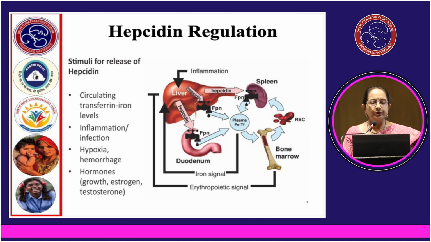Hepcidin regulation: stimuli for release of hepcidin are circulating transferrin iron levels, presence of inflammation or infection, presence of hypoxia which may be due to hemorrhage or otherwise, and hormones like growth hormone, estrogen and testosterone, they all act as stimulators of hepcidin.